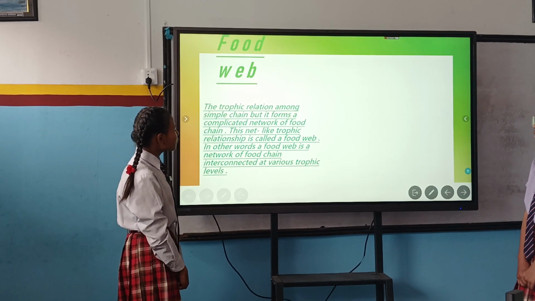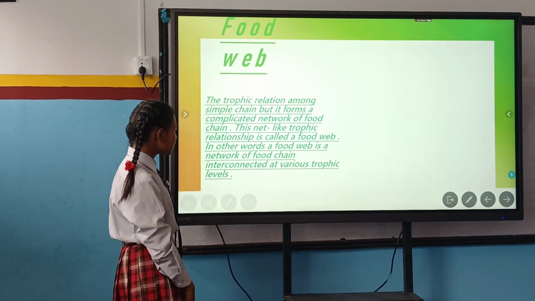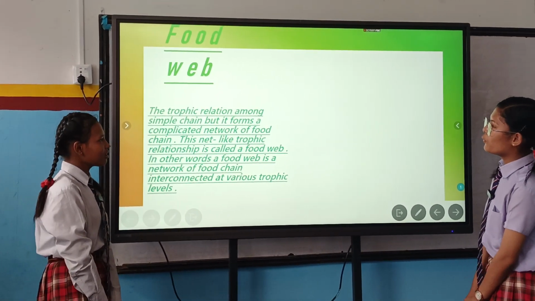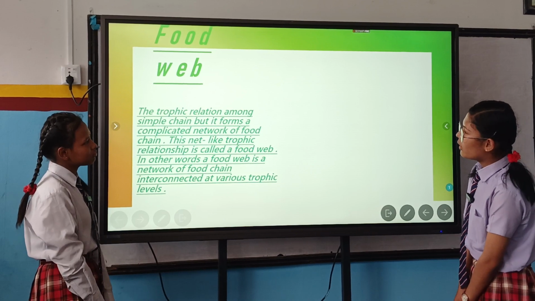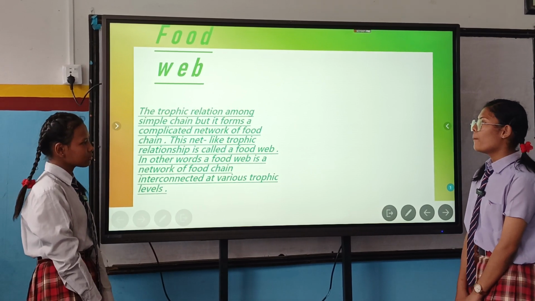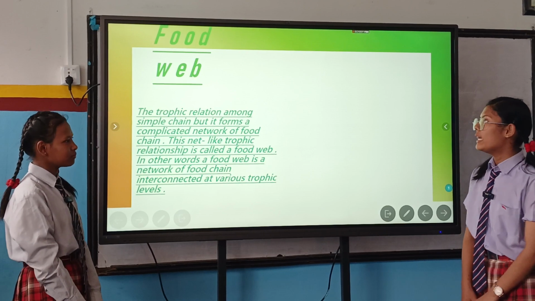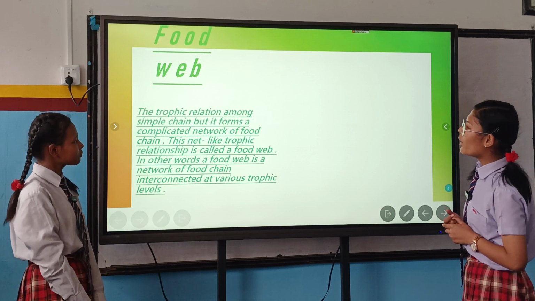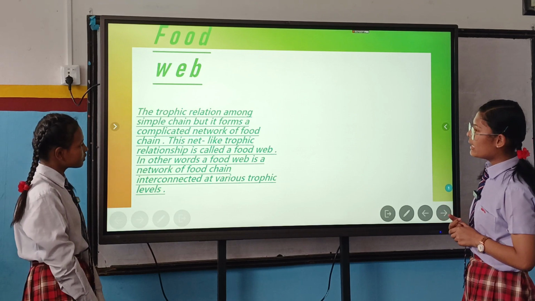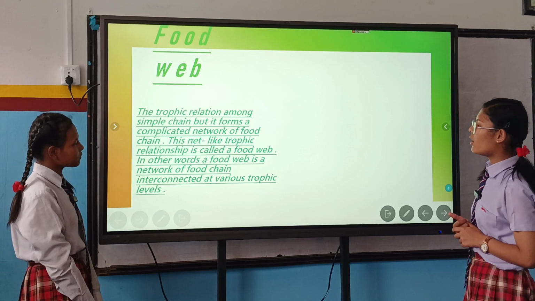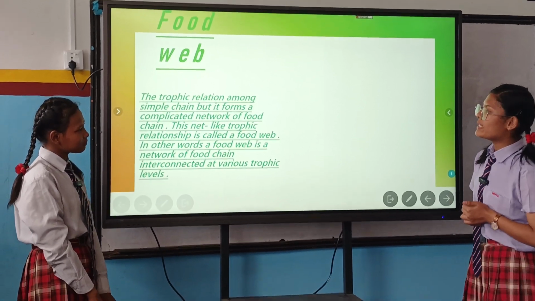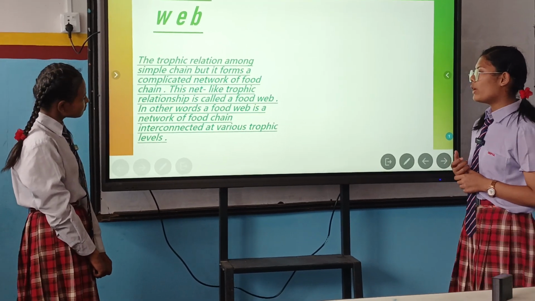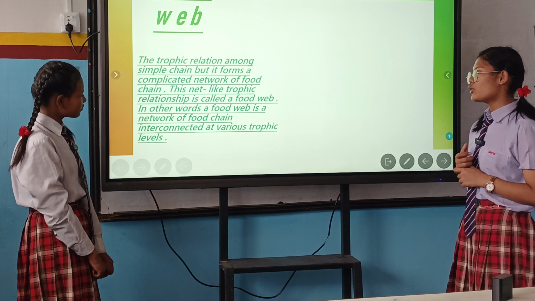In other words, a food web is a network of food chains interconnected at various trophic levels.